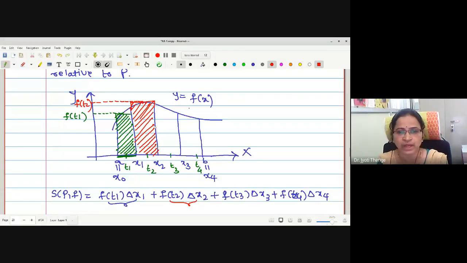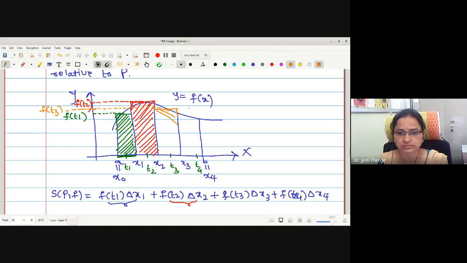Let us go to the third point. The third point is t3. And where is f of t3? Somewhere here is my f of t3. Therefore, what will be the area? This is the rectangle with height f of t3 and breadth delta x3.